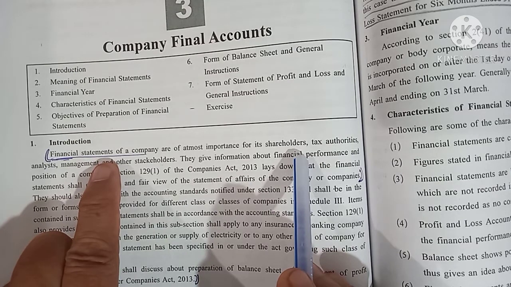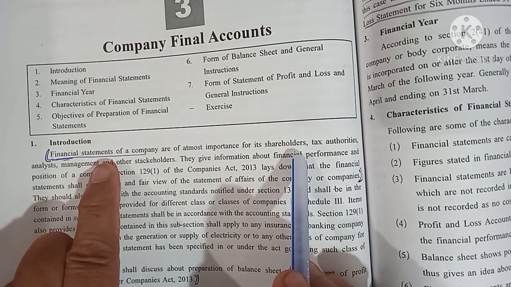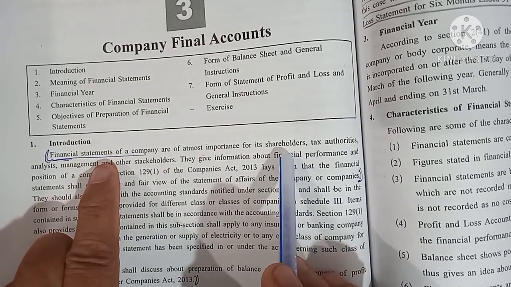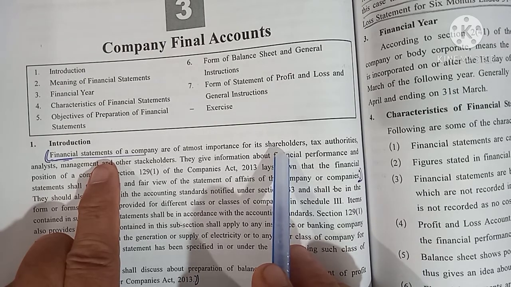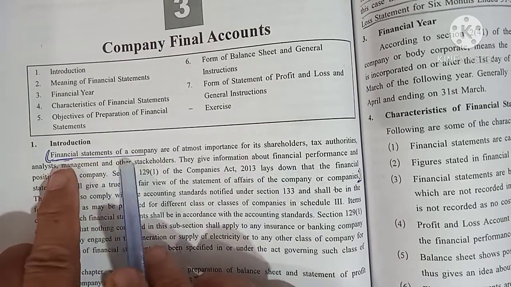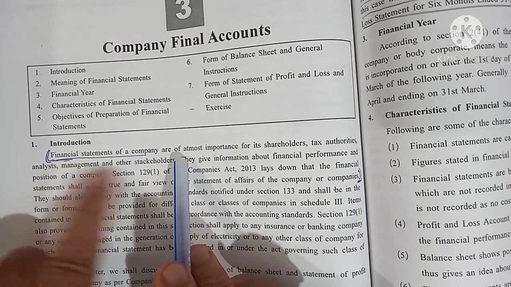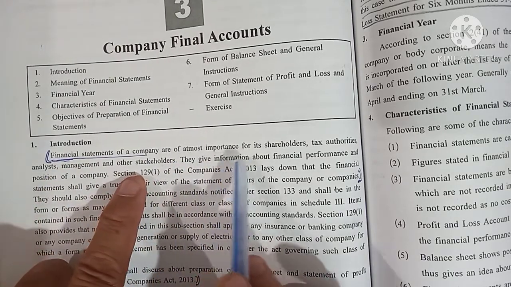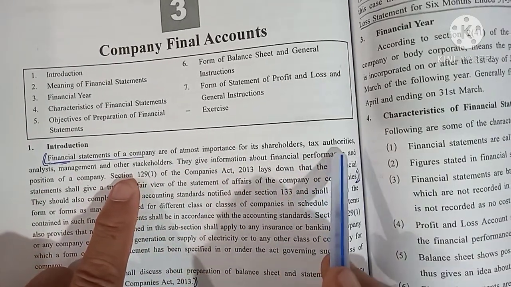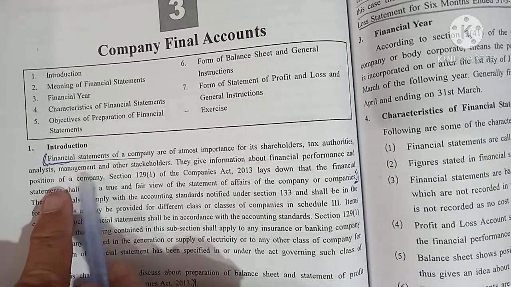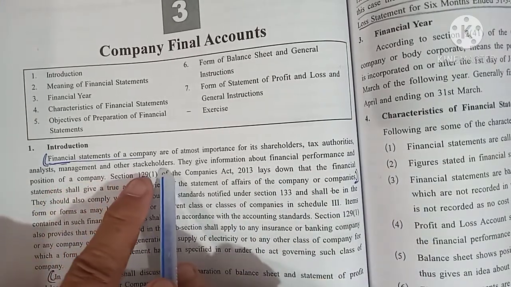This financial statement is most important for whom? Those who are going to buy the share. The shareholder is the owner of the business. So the financial statements of the company are of utmost importance for its shareholders, tax authorities, analysts, management and other stakeholders.